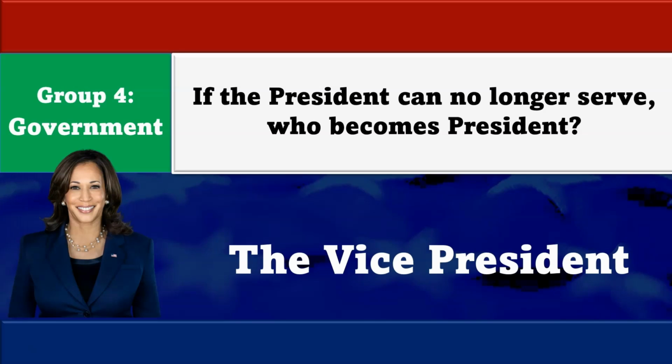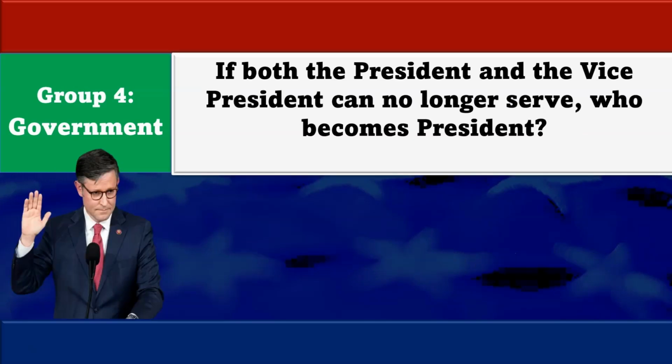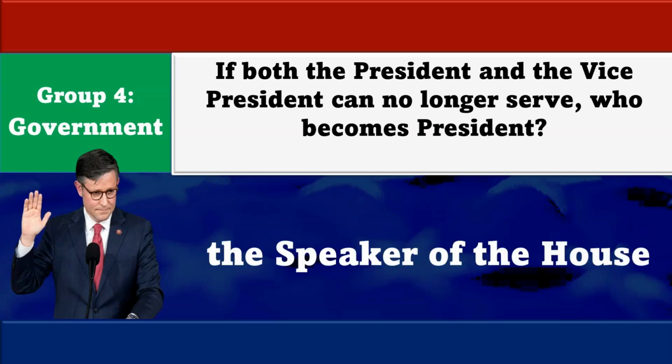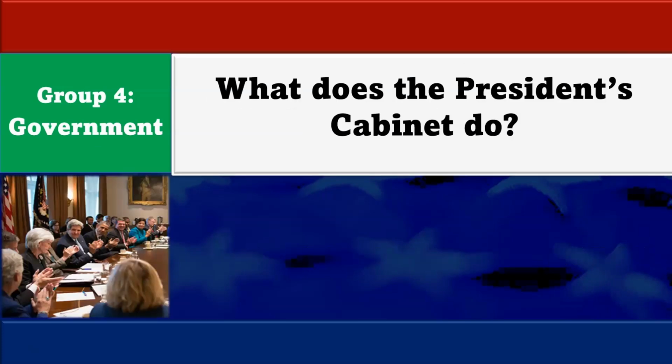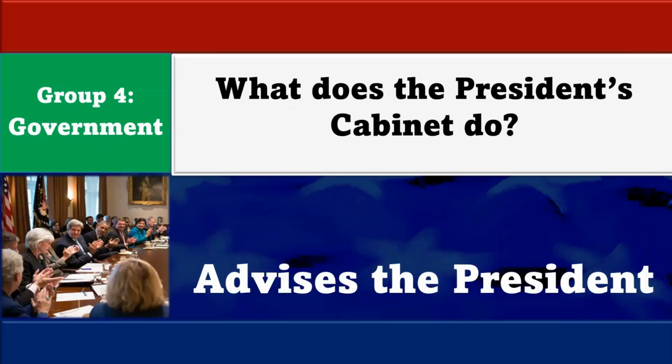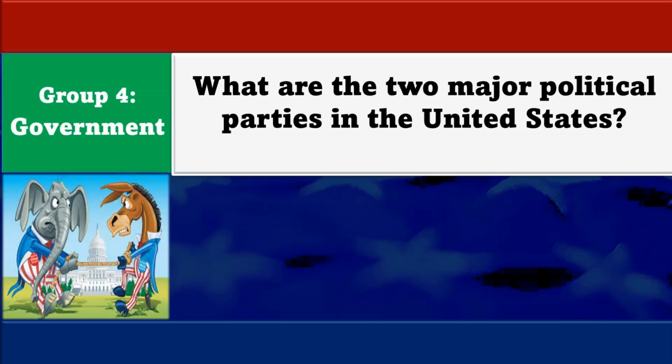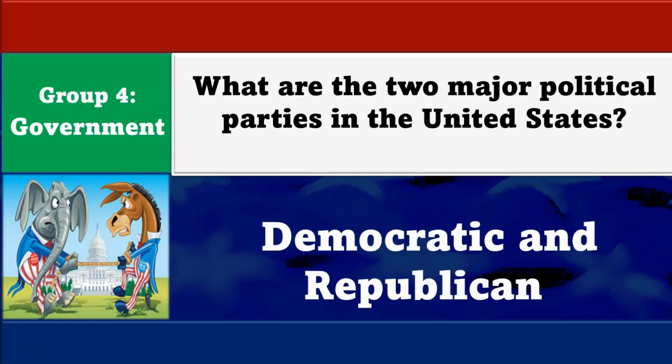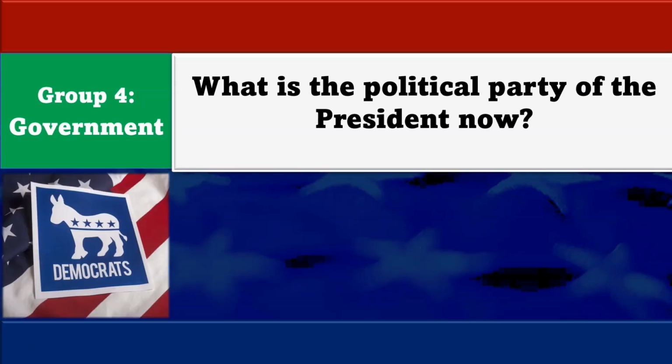If the President can no longer serve, who becomes President? The Vice President. If the President and the Vice President can no longer serve, who becomes President? The Speaker of the House. What does the President's Cabinet do? Advises the President. What are the two major political parties in the United States? Democratic and Republican.